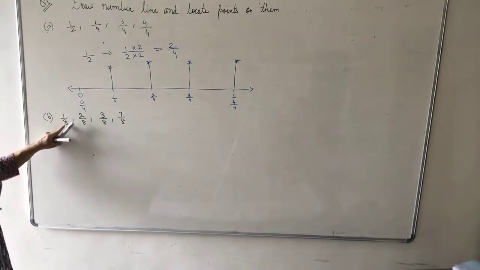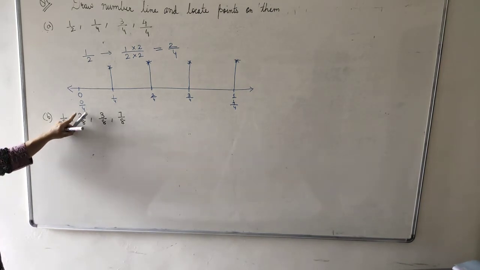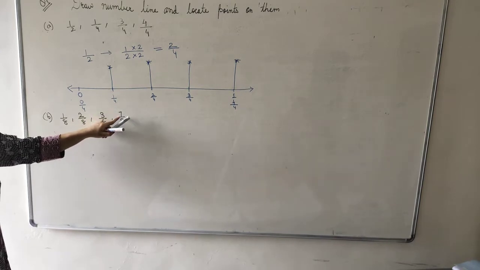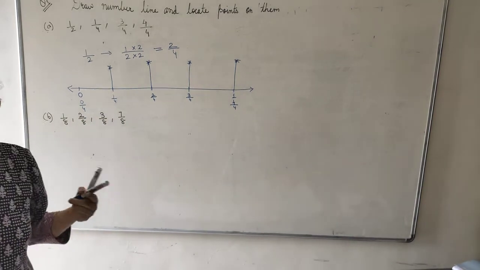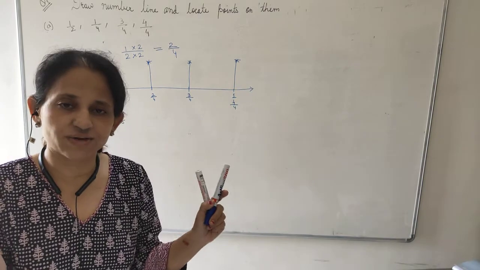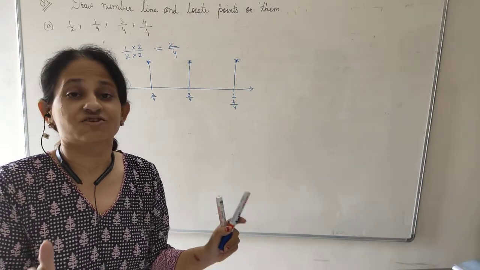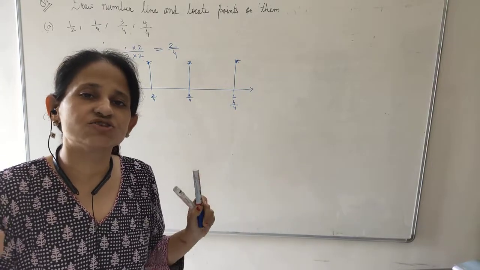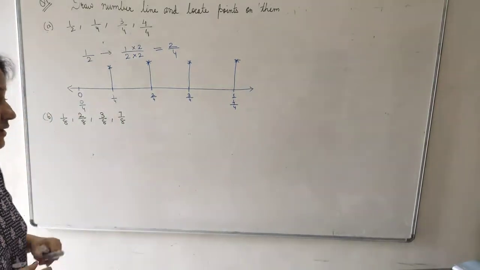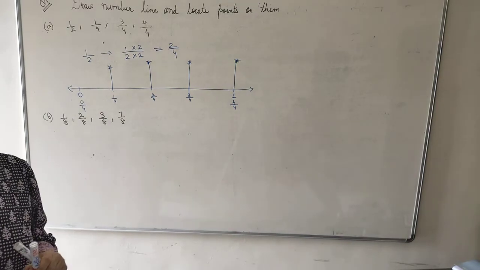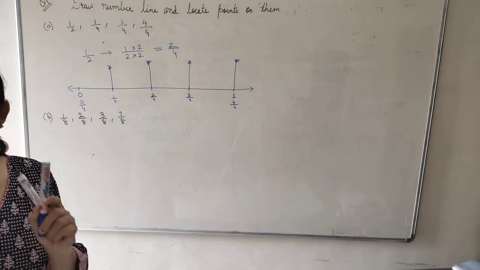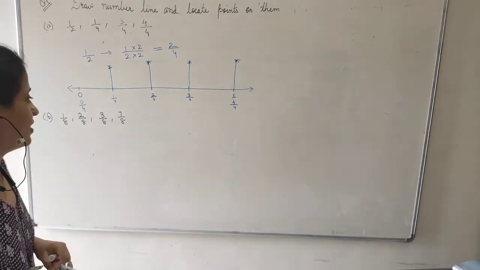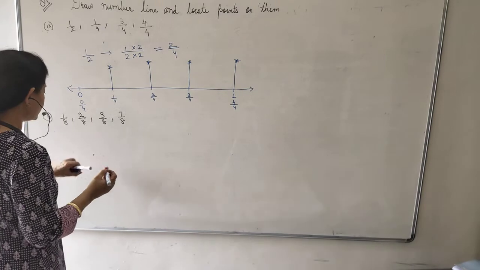See, 1 upon 8 is a proper fraction. 2 upon 8 is a proper fraction. 3 upon 8 is a proper fraction. 7 upon 8 is a proper fraction. They are all proper fractions. So, they will always be between 0 and 1. So my things are easy, on the number line I have to plot only 2 whole numbers, 0 and 1. But yes, if any fraction is improper, then you have to draw a big number line and the numbers might go beyond 1.